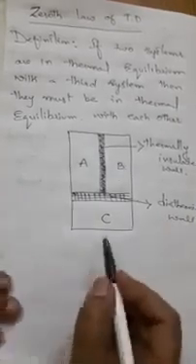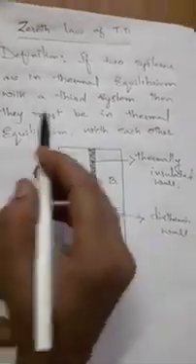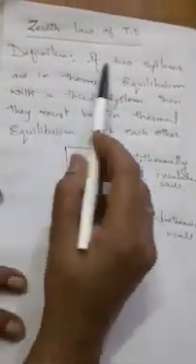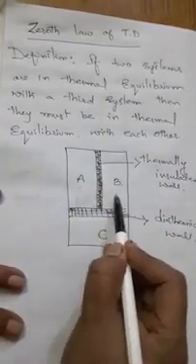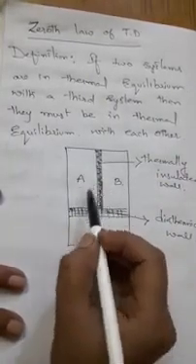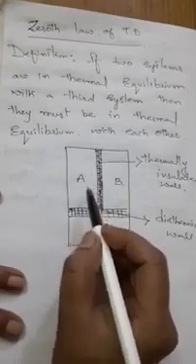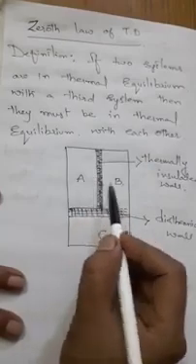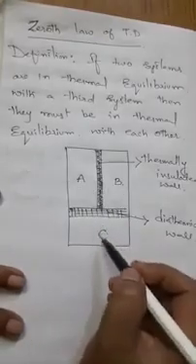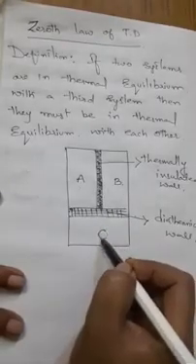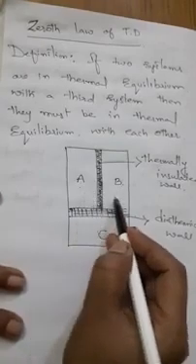Now by the definition of the 0th law of thermodynamics, if two bodies A and B are in thermal equilibrium with the third system, they must be in thermal equilibrium with each other.